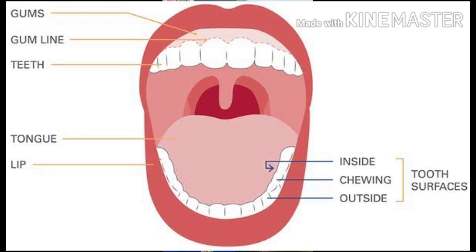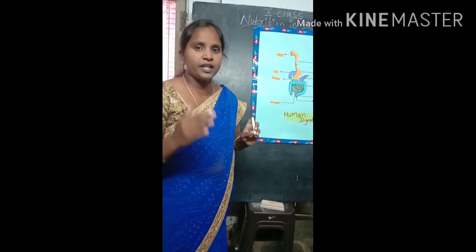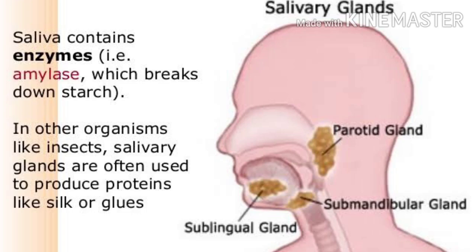Not only the teeth, here one enzyme is released. Already we know that enzymes speed up chemical reactions in the human body. Here, salivary amylase is the enzyme released in the mouth.